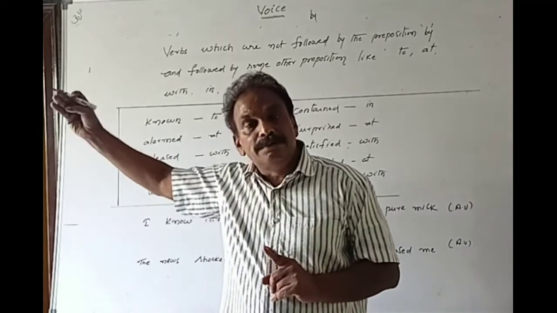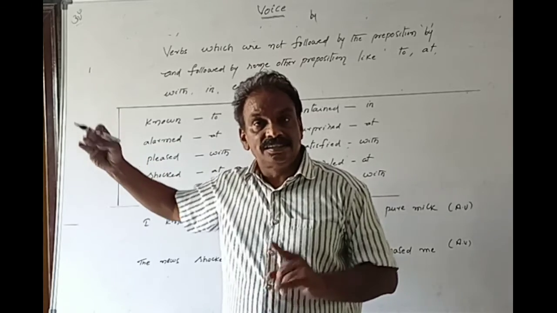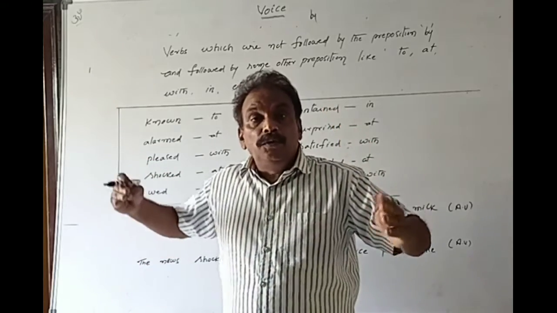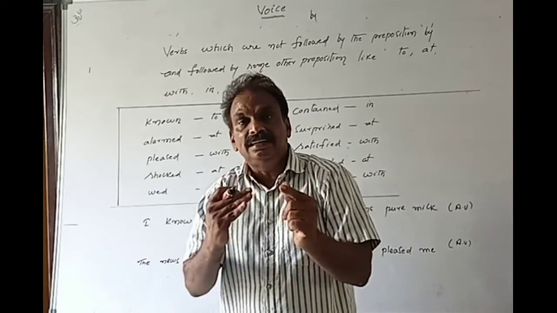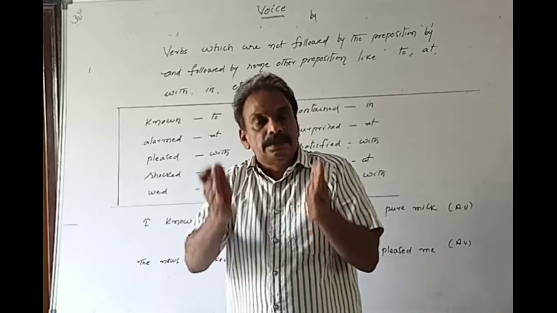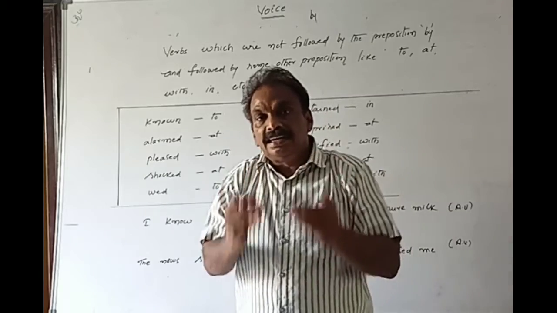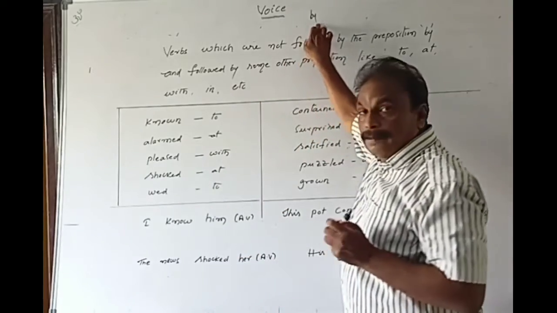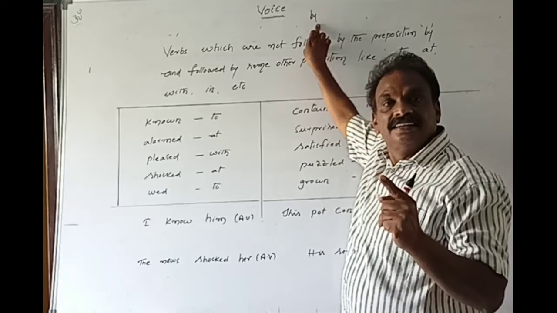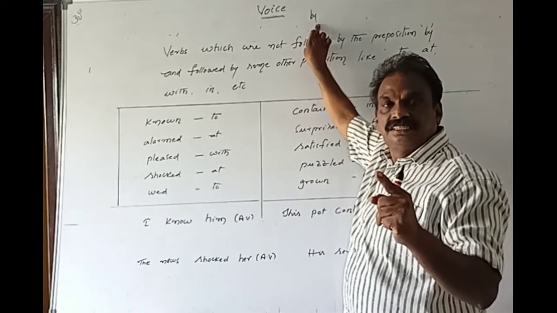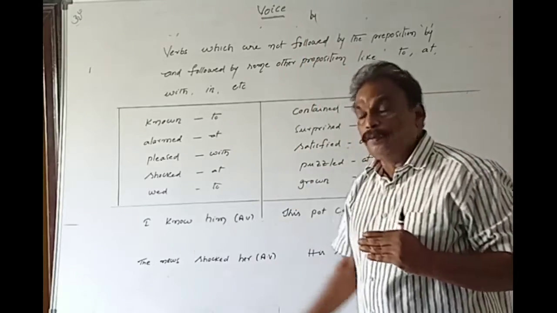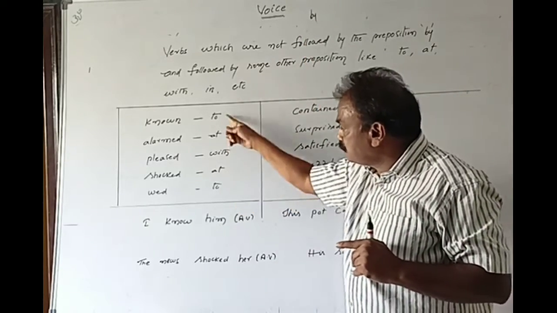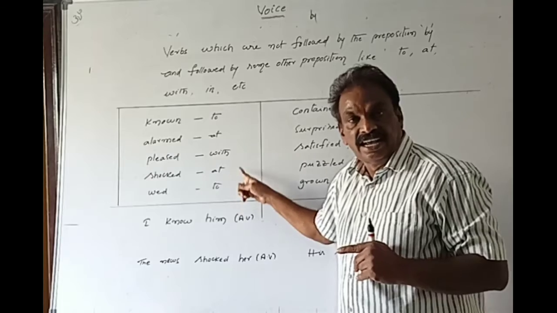He was arrested by the police. The bridge will be opened by the chief minister. Like that, whenever you frame sentences in passive voice, we are generally in the habit of using the preposition by. But there are some verbs which are not followed by the preposition by but by some other prepositions, as illustrated here.